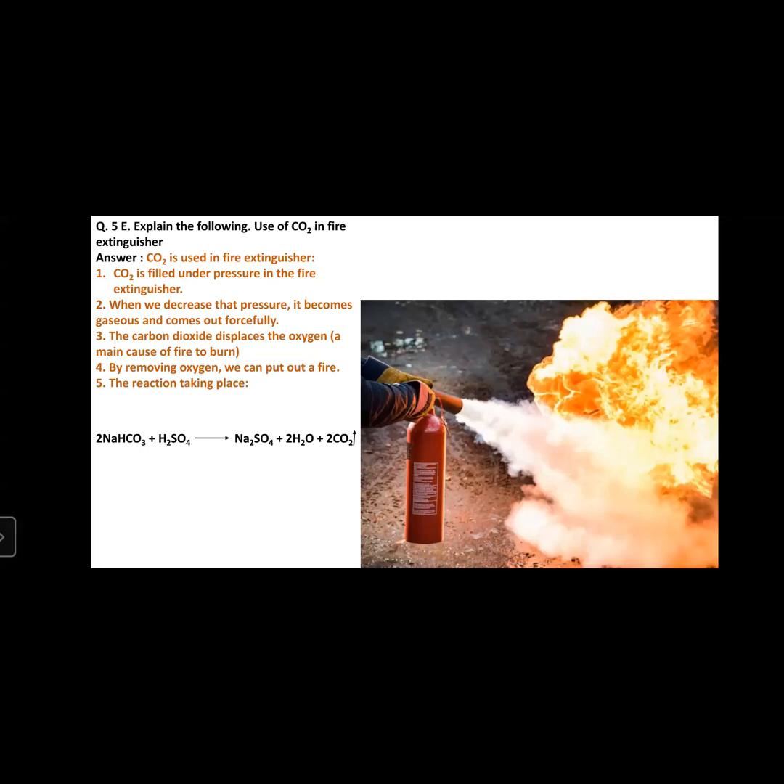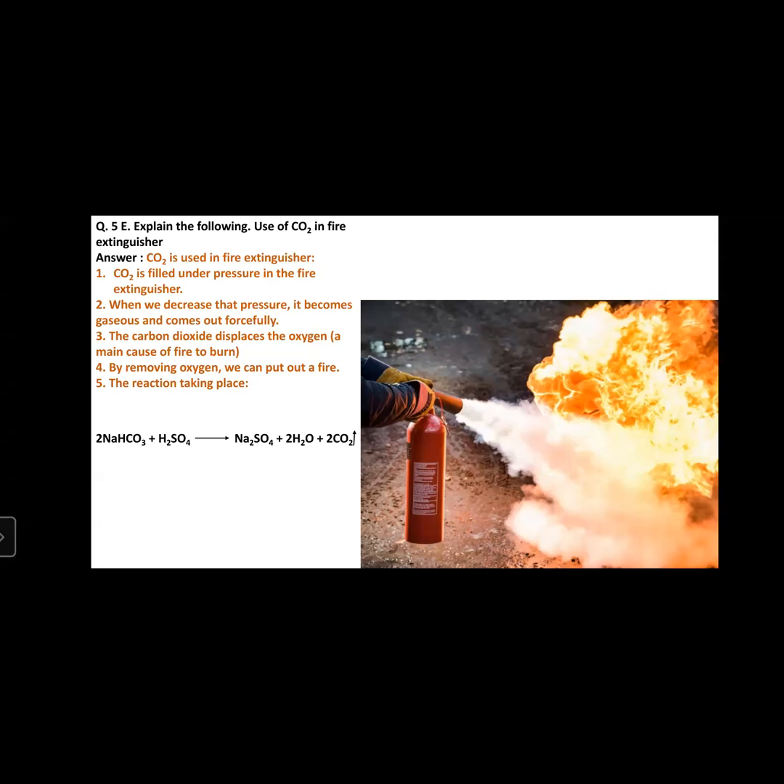If you put a glass over a burning candle, it will stop automatically after some time, since the oxygen inside the glass will end. Similarly, if you put carbon dioxide over a burning object, the carbon dioxide will displace the oxygen present around the object, and the fire will stop automatically since no oxygen is available. The fourth point: by removing oxygen we can put out a fire.